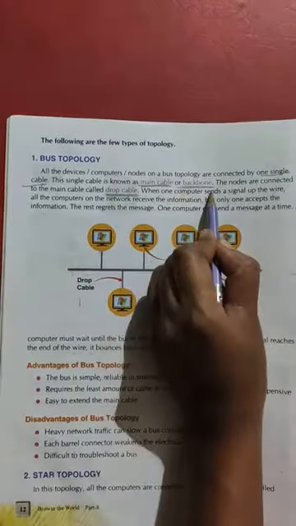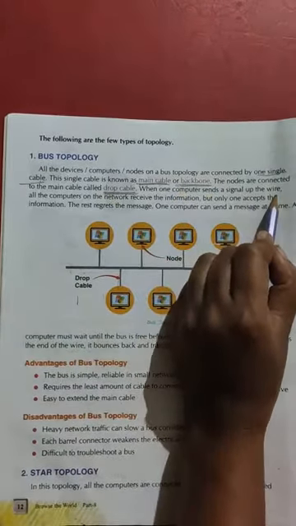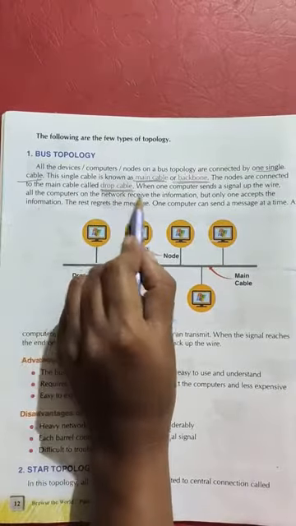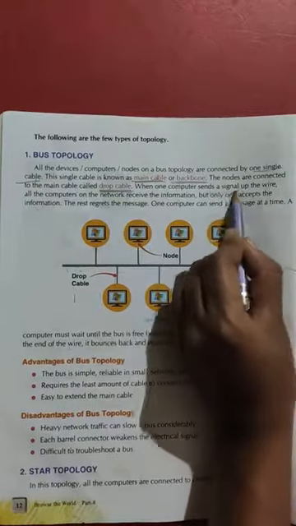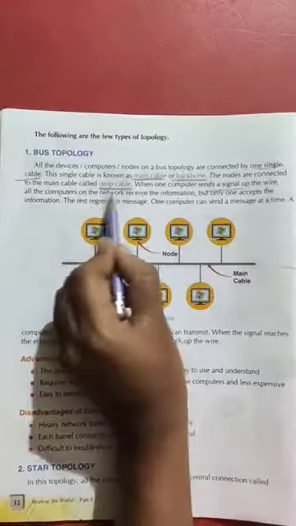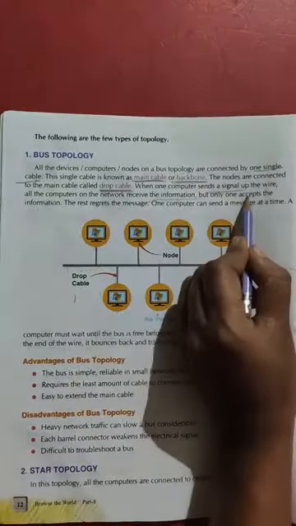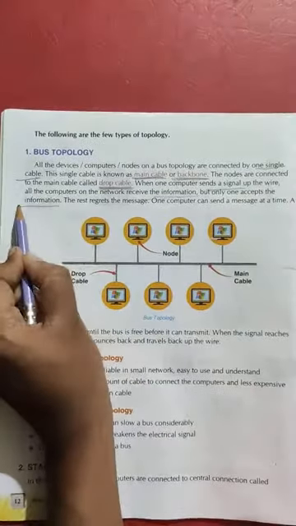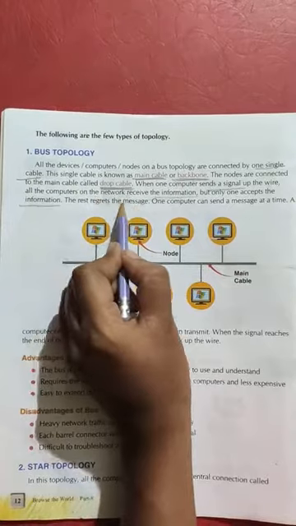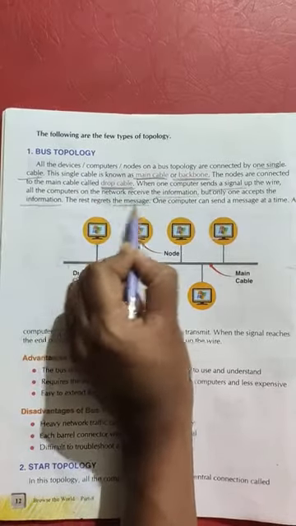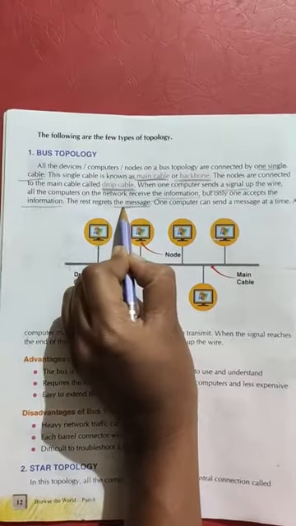When one computer sends a signal up the wire, all the computers on the network receive the information, but only one accesses the information. The rest of the computers reject the message.